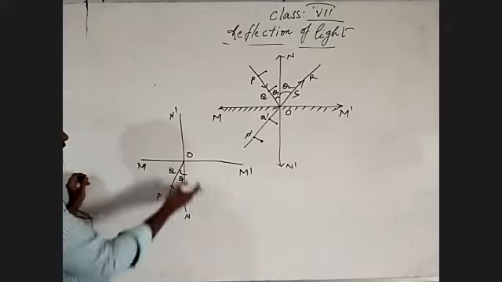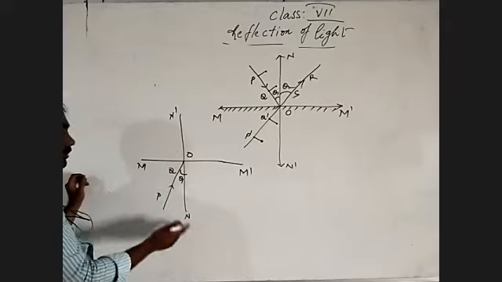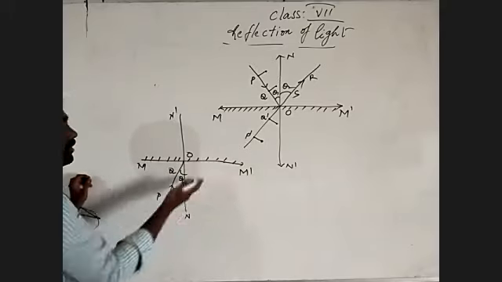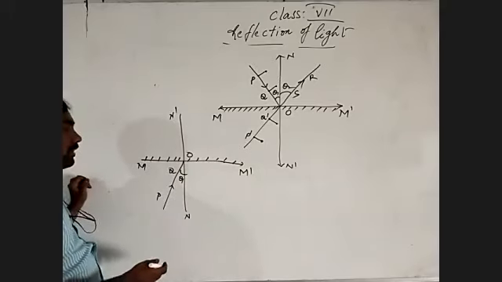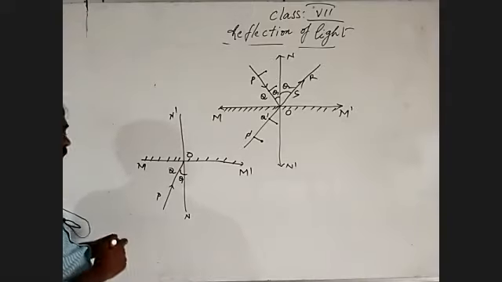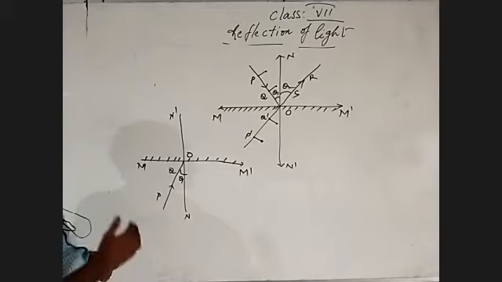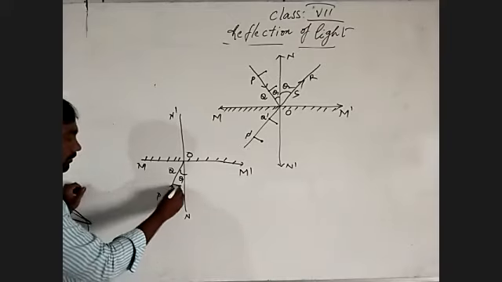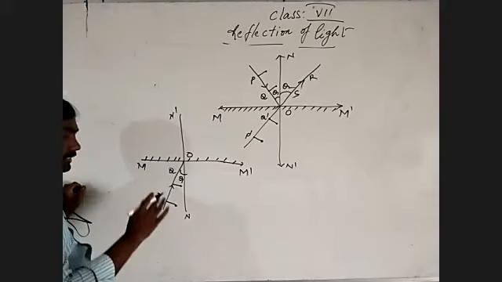Otherwise, NN dash means ON dash, not a problem. Now, before we place the pins, observe. Take 2 pins and place them on line PQ at some distance apart, with the same heights.